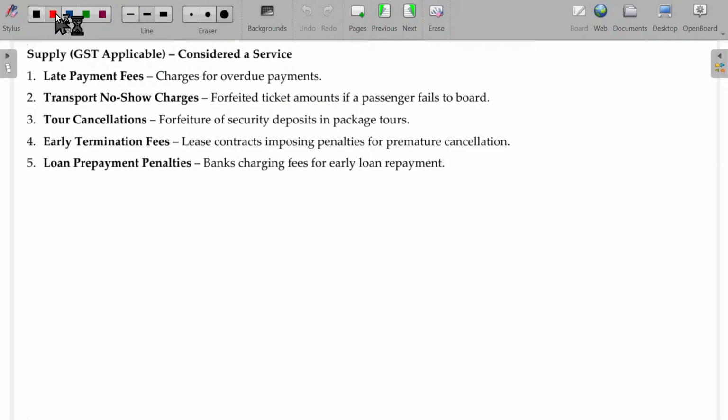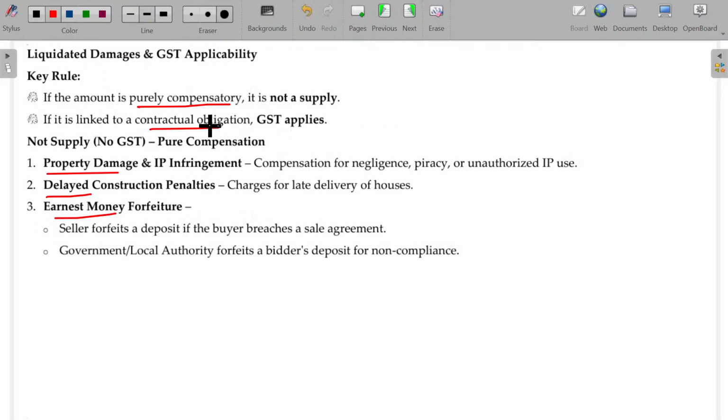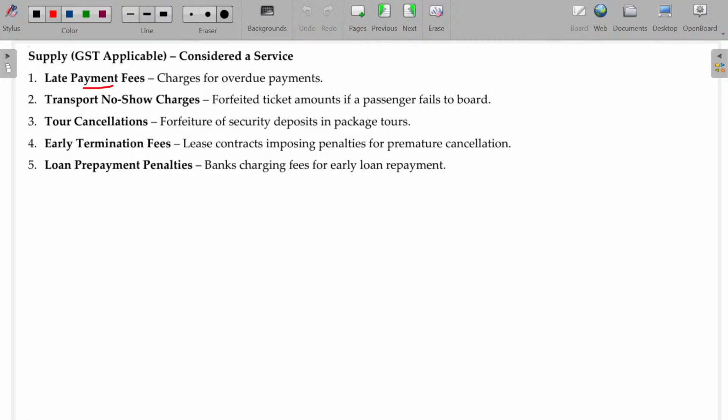And the second scenario, contractual obligation, late payment fee. Okay, if you are settling the money after more than 30 days, then you have to pay interest for that. For every day of delay after 30 days, you have to pay interest. That will form part of the GST. Charges for overdue payments, it's a supply. Transport no-show charges.